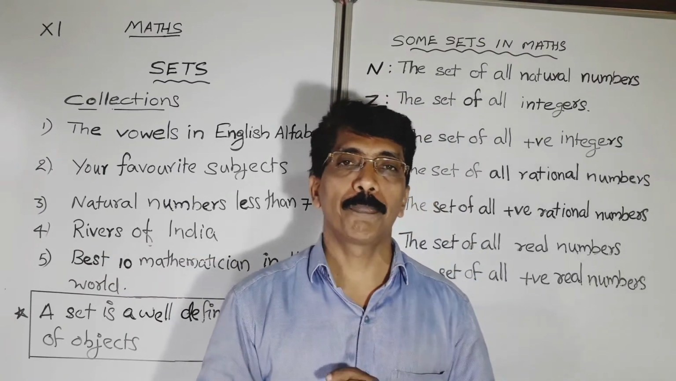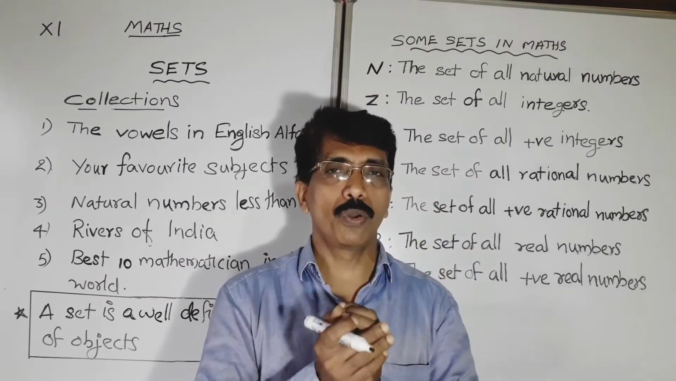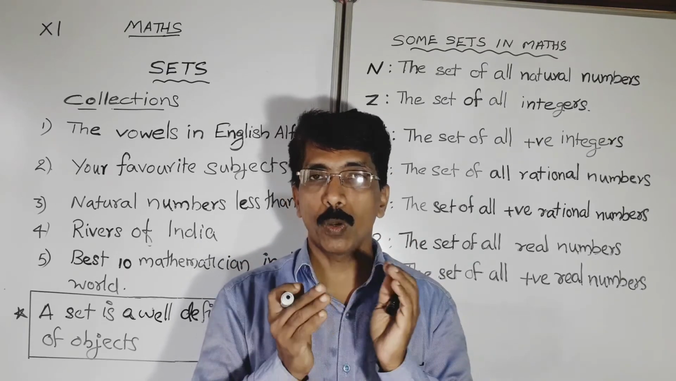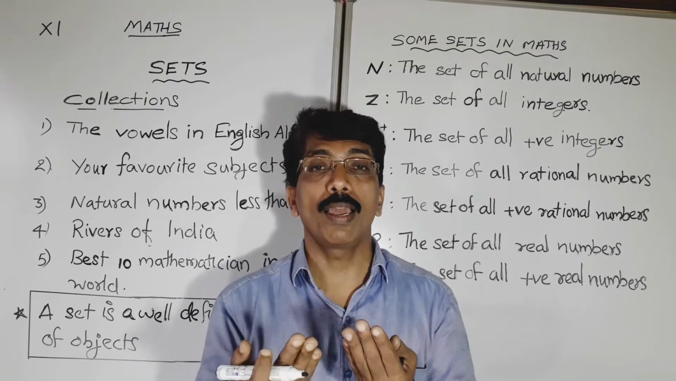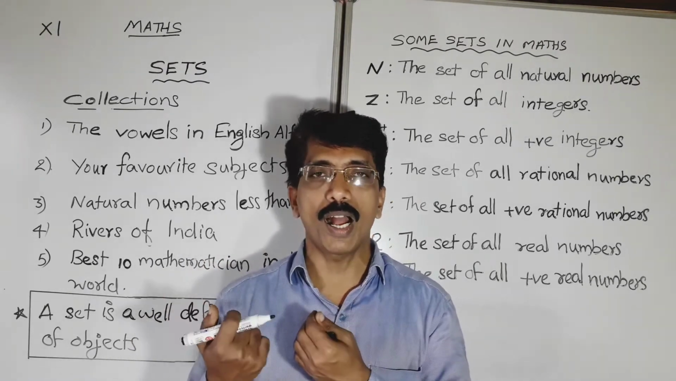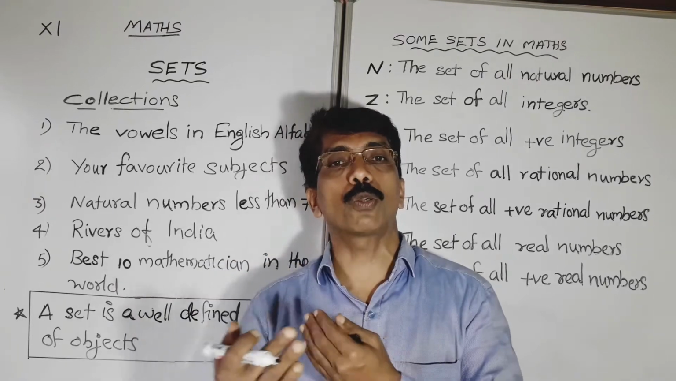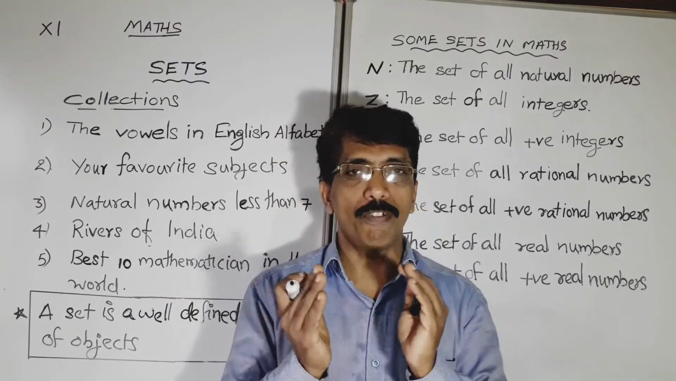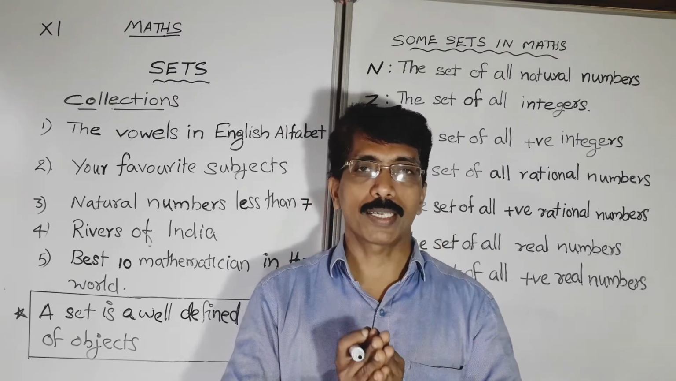Rivers of India. What are the rivers of India? All of you know which rivers are there in India. So if I ask about Nile, you can say that Nile does not belong to that collection. If I ask about Ganga, you can say Ganga does belong to that collection. So the objects are specific. So it is a well defined collection. So it is a set.